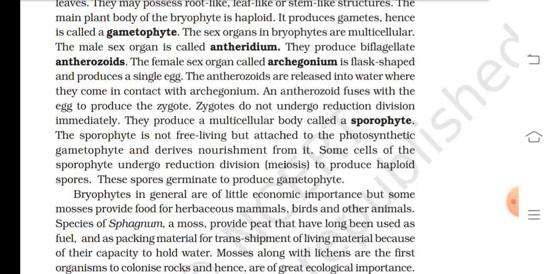They produce a multicellular body called sporophyte. The sporophyte is not free living but attached to the photosynthetic gametophyte and derives nourishment from it. Some cells of the sporophyte undergo reduction division, meiosis, to produce haploid spores. These spores germinate to produce gametophyte.